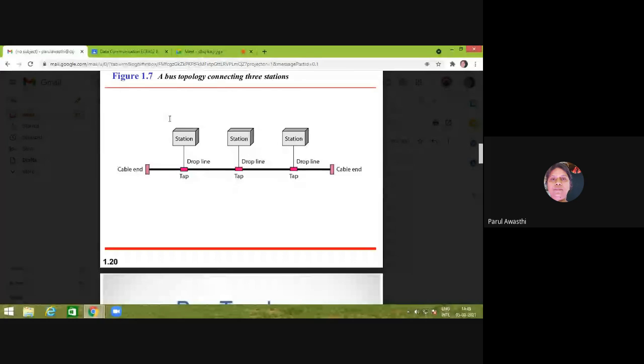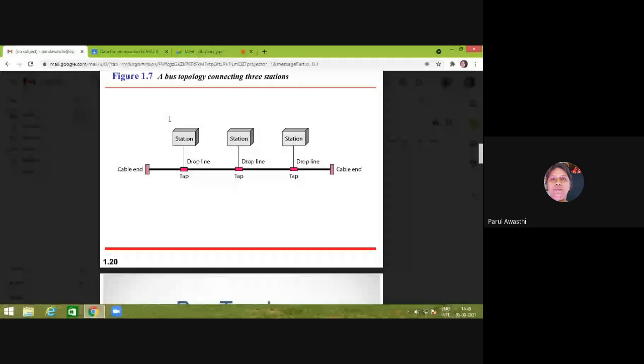So every station will check what the destination address is. If that destination address is equal to the physical address of that particular station, then only it will copy the data. Otherwise, no problem, just pass it on.